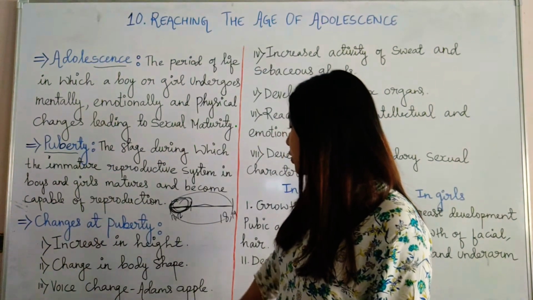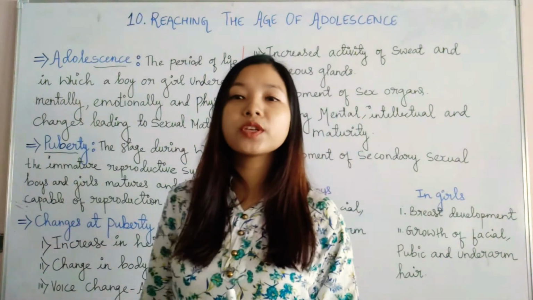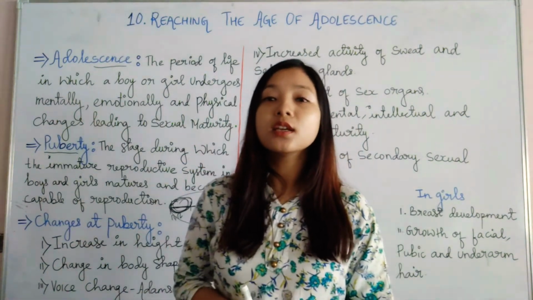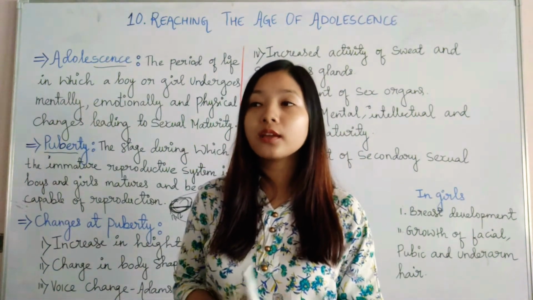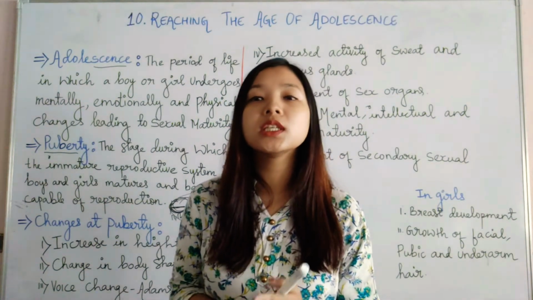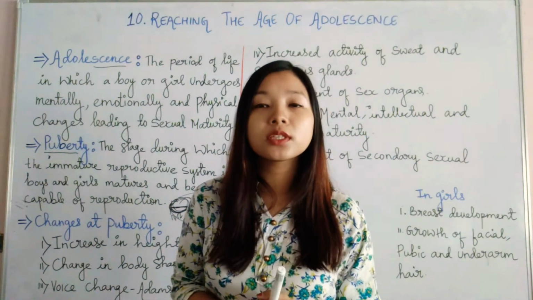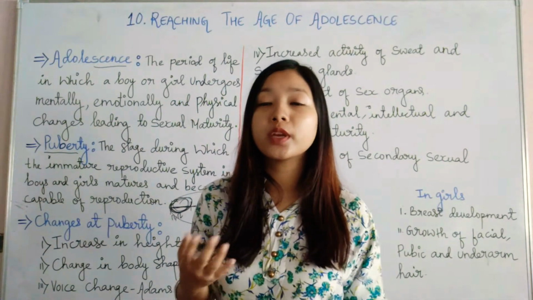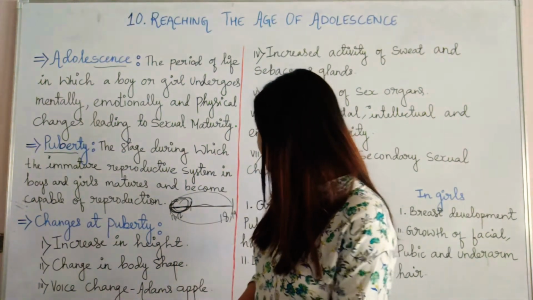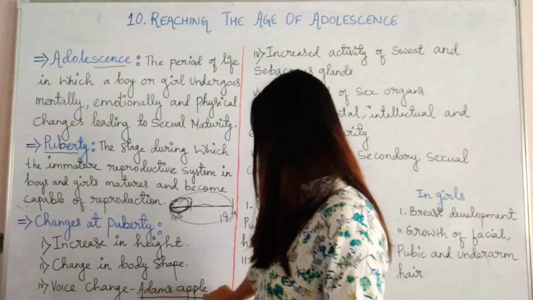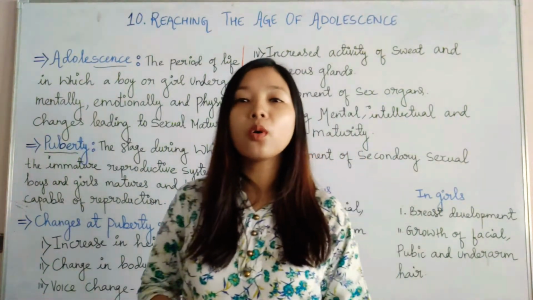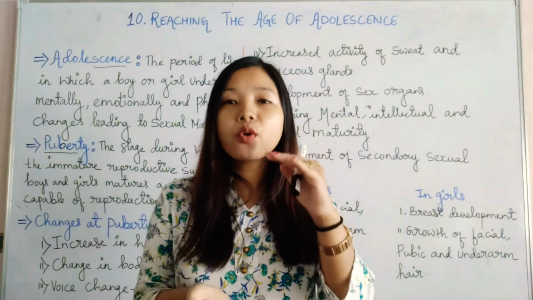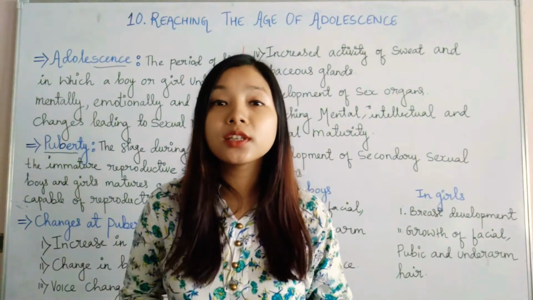Then voice change. This voice change especially takes place in the boys. You may have noticed that when a boy undergoes puberty or this period of adolescence, they start to have a hoarse voice. That means they start developing an Adam's apple. Our voice box or larynx in a small child is not particularly visible.